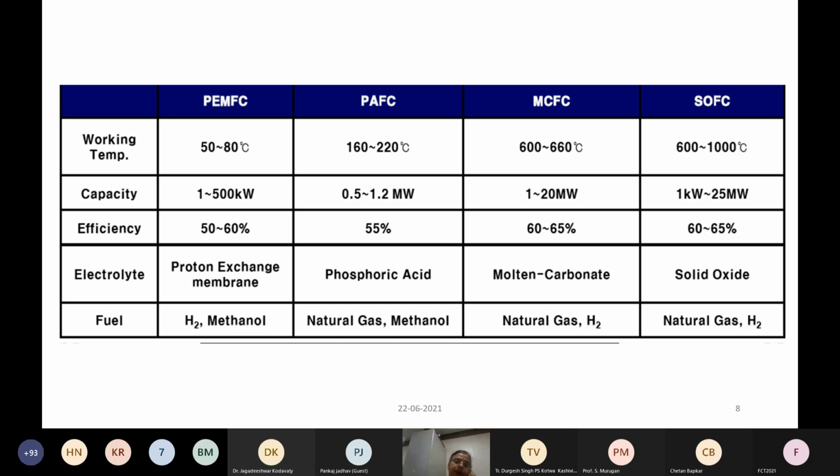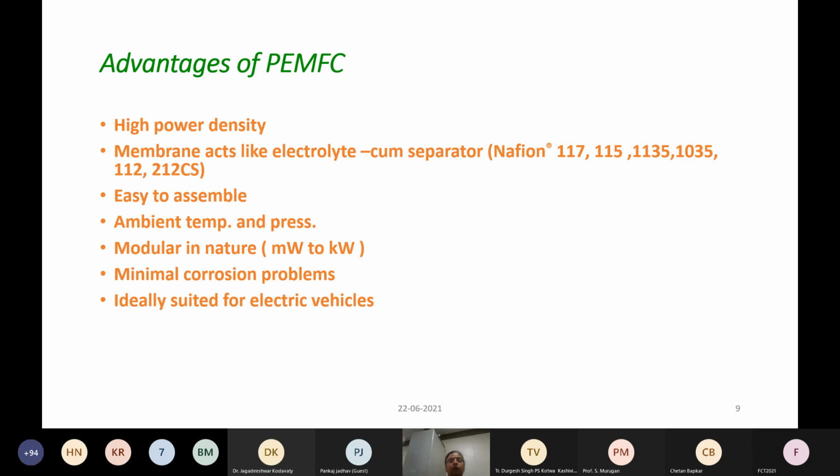I will be talking mainly about the polymer electrolyte membrane fuel cell. This operates in the temperature of 50 to 80 degrees centigrade, and requires pure hydrogen, as we use. As it is a low temperature fuel cell, it can be operated with methanol also. When it is operated with methanol, it is called a direct methanol fuel cell. So what is the advantage of the PEMFC that I am talking about? So this is going to be high.